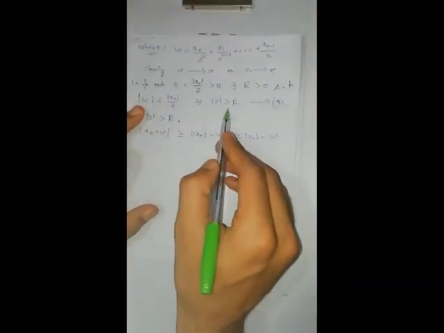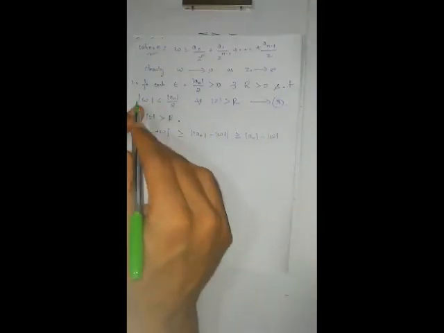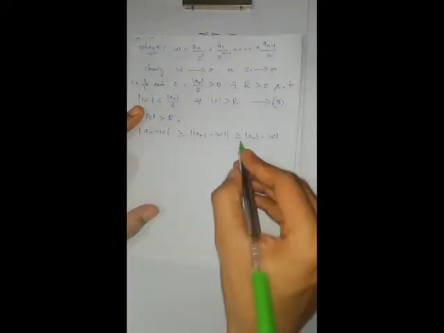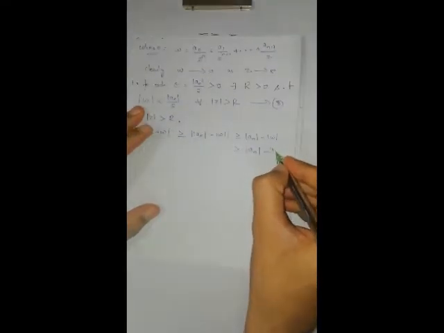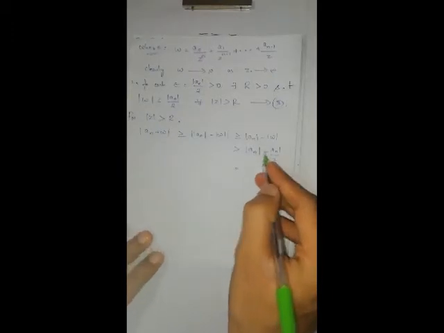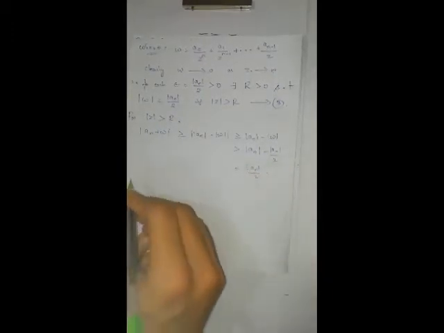What is modulus of w? It is less than modulus of an by 2, from equation number 3. In this region, this one is less than this one, but here is a minus. Multiply by minus on both sides: minus modulus of w is greater than minus modulus of an by 2. So modulus of an minus modulus of an by 2 is modulus of an by 2.